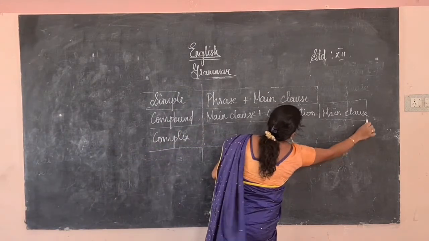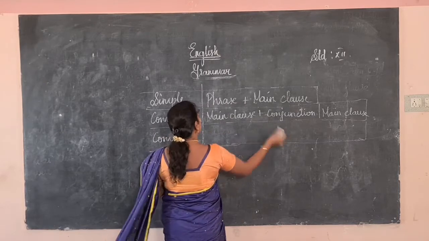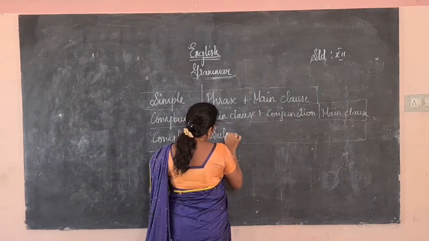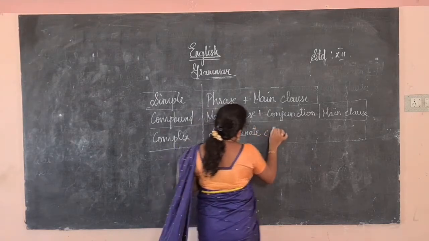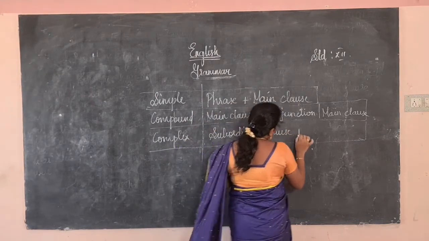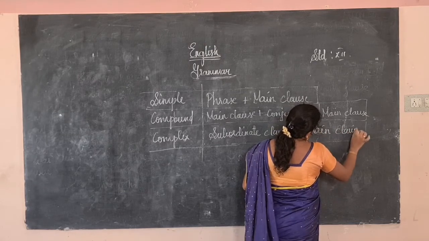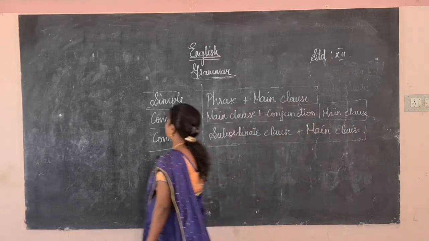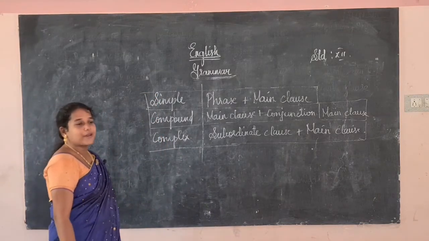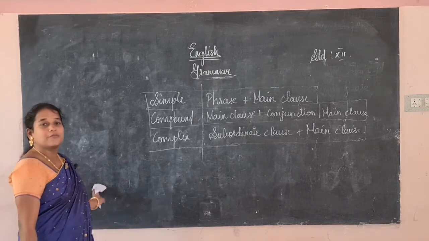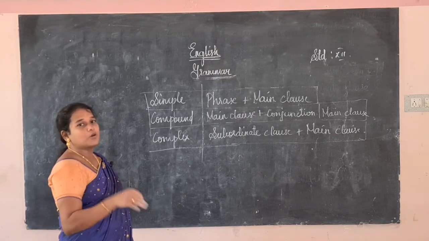And the complex sentence is always in the form of subordinate clause plus main clause. So the first and foremost thing you have to know is what is the main clause, what is the subordinate clause, what is the phrase, what is the conjunction. Then only you can understand better how to write the simple, compound and complex sentence.